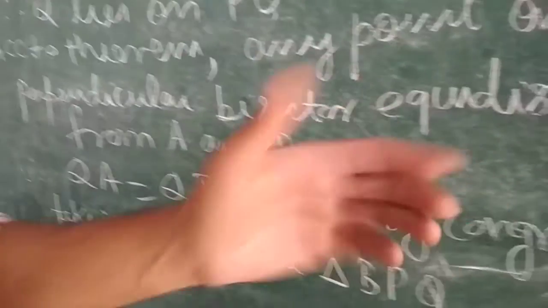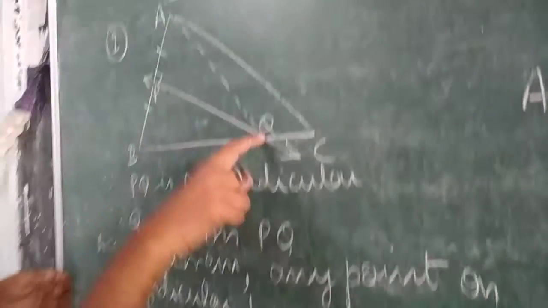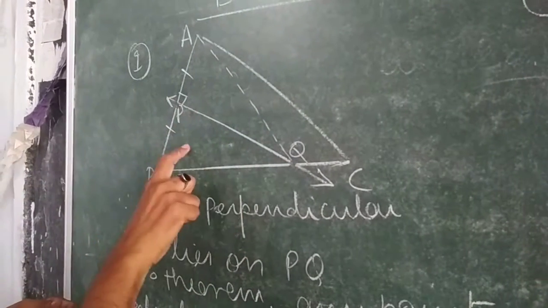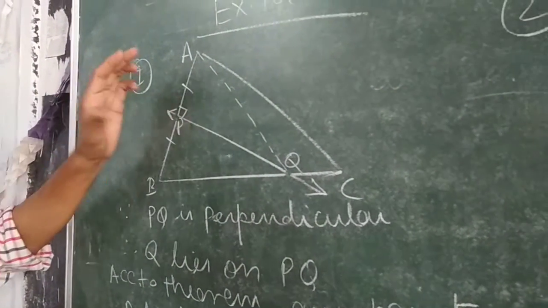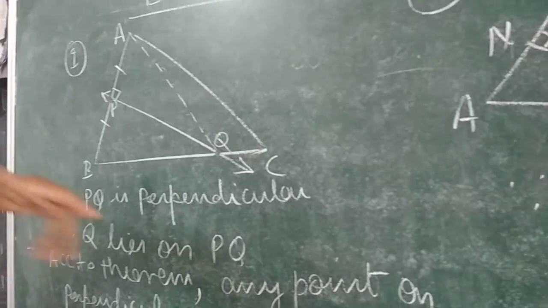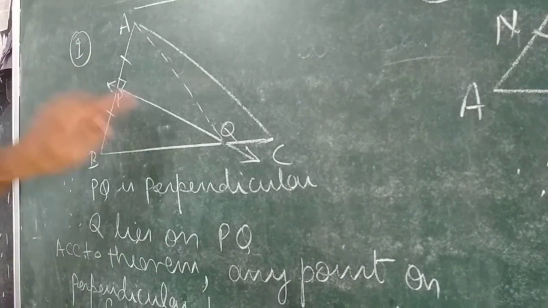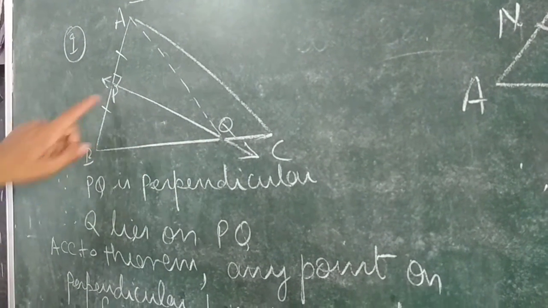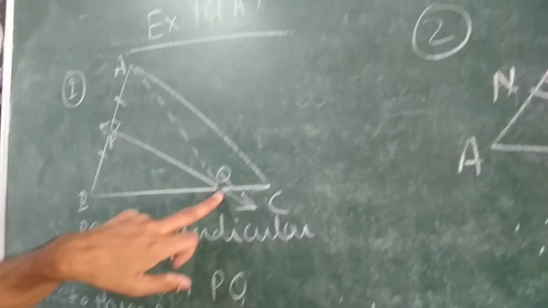Now we have to prove this by congruency also. Taking triangles APQ and BPQ, these two triangles we will consider, and then we apply the congruency. AP equals PB, angle APQ equals angle BPQ, it is given 90 degrees, and PQ is common.